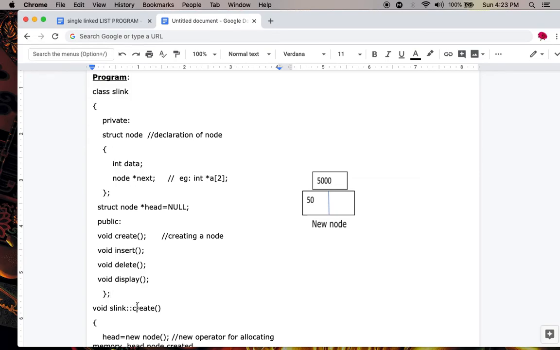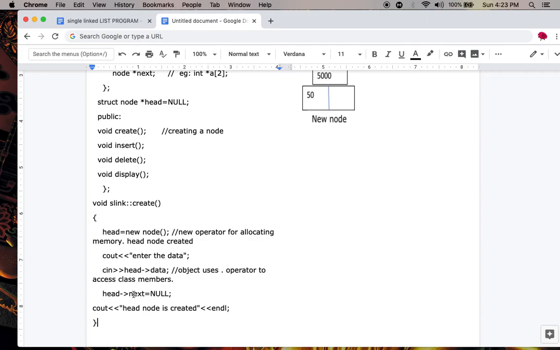Now see the first function, the create method. Here I am defining this function outside the class. What is the syntax to define a function outside the class? Return type, class name, scope resolution operator, function name.